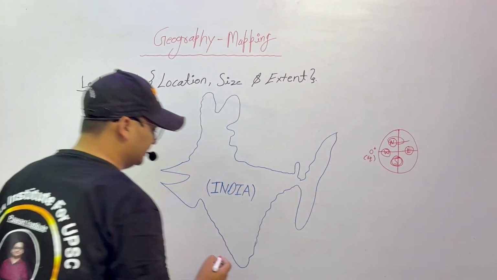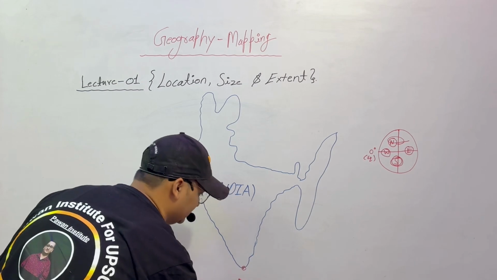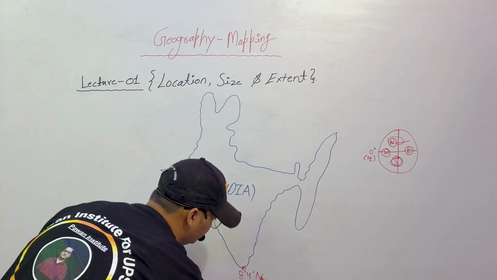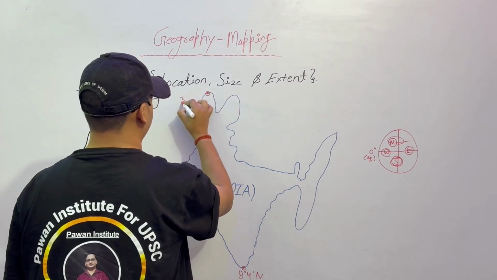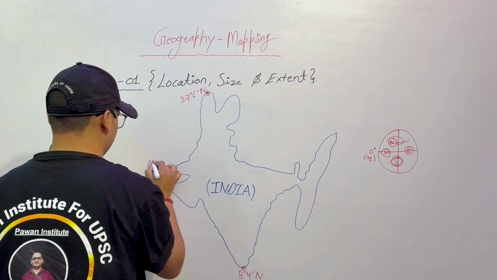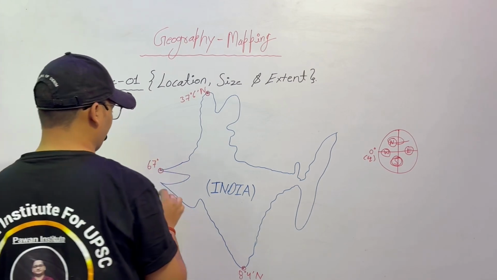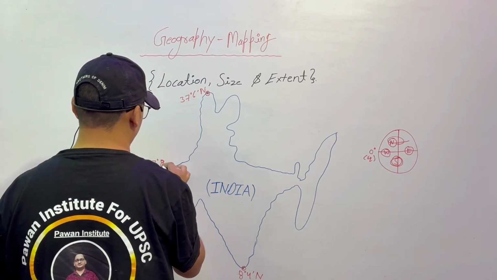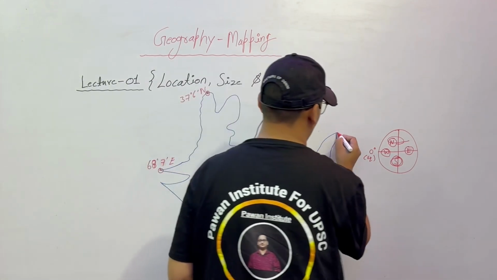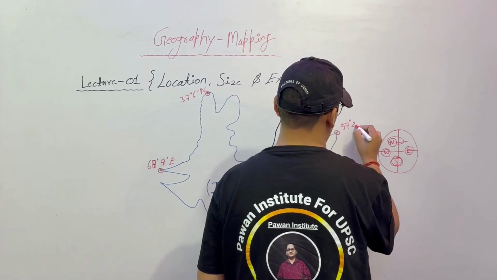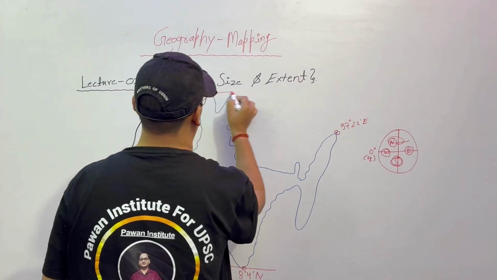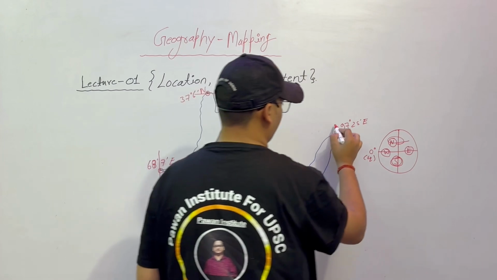Similarly here, India's latitudinal extent is from 8 degree 4 minute north to 37 degree 6 minute north, and the longitudinal extent is from 68 degree 7 minute east to 97 degree 25 minute east. So this is the latitudinal and longitudinal extent of India.